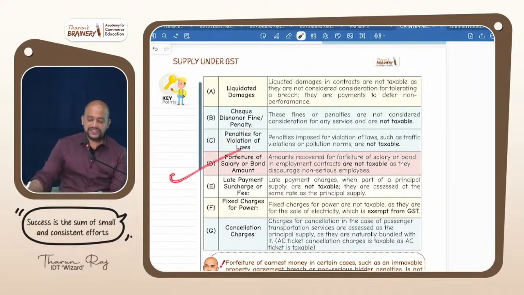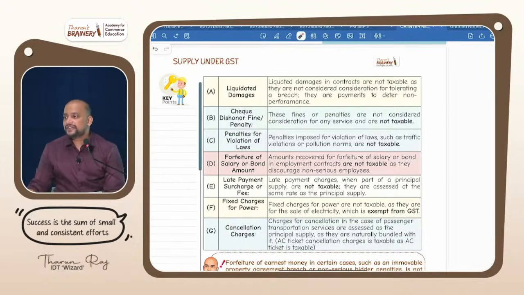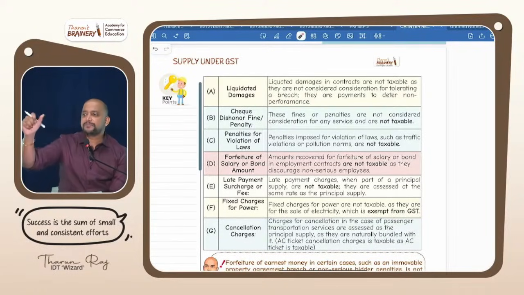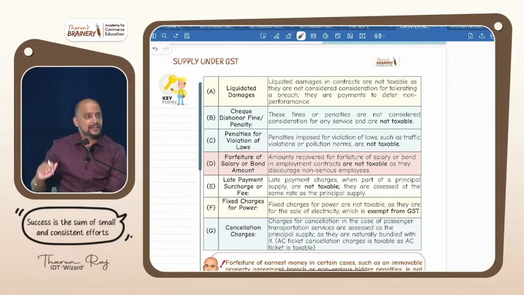Then forfeiture of salary or bond amount. So the employee did not give notice. When the employee does not give notice, he quits the employment. What will the employer do? Will retain the PF, leave salary, etc. And it is in what nature? Compensatory or penalizing in nature? Penalizing in nature, to penalize the person. So therefore again not treated as consideration.